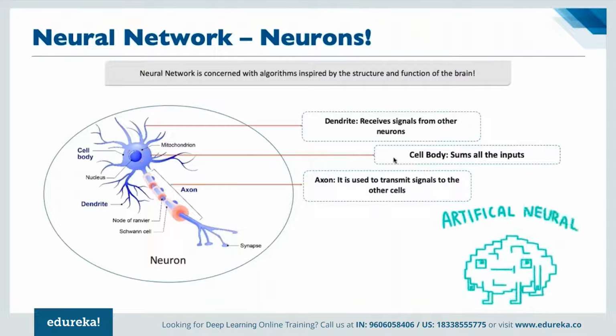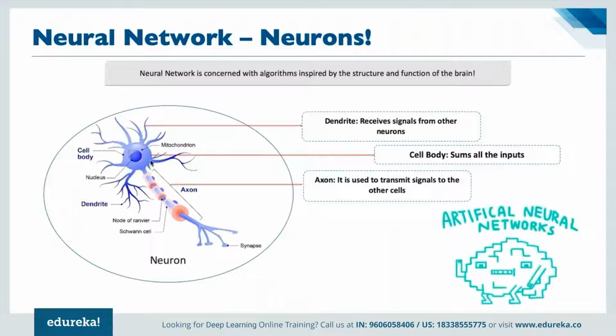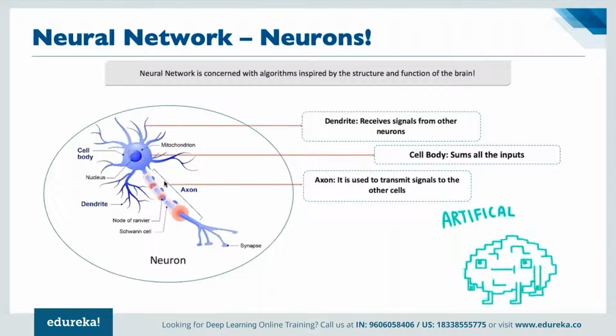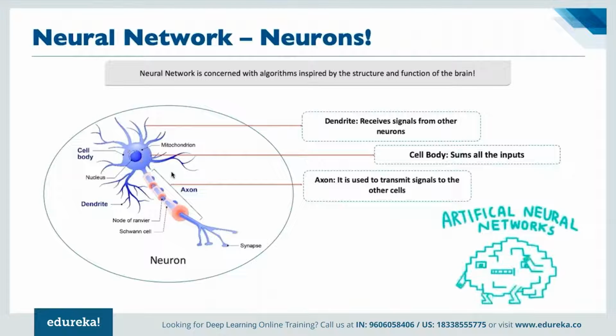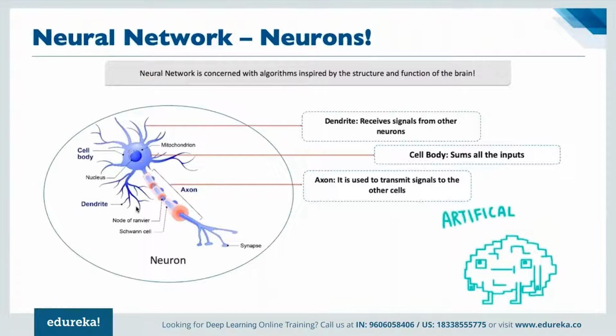And the cell body sums all the input. That means it is the heart of the entire neuron, where the calculations are done. And the axon is used to transmit signals to the other cells, right? Once the processing has been done by the cell body, what needs to be done can be executed by the axon as a part of the human brain. This is how the cell works for every human brain, right?